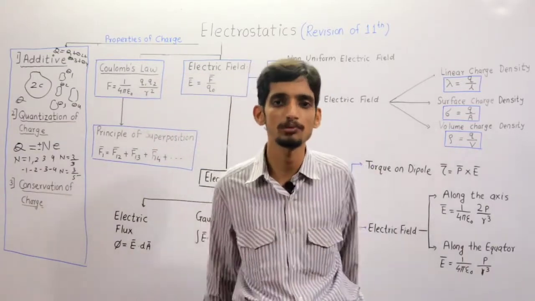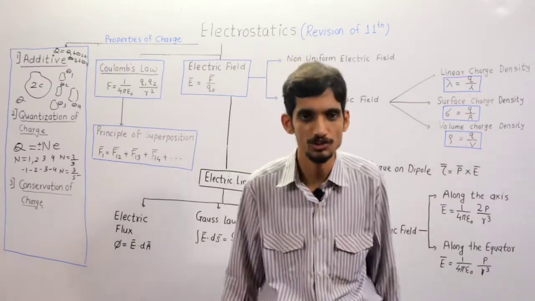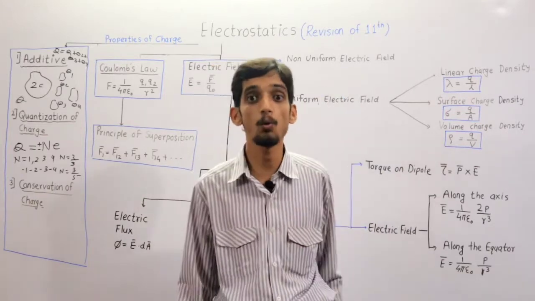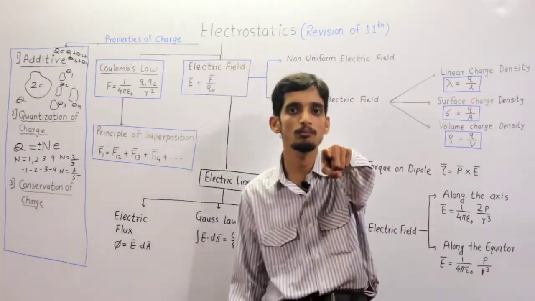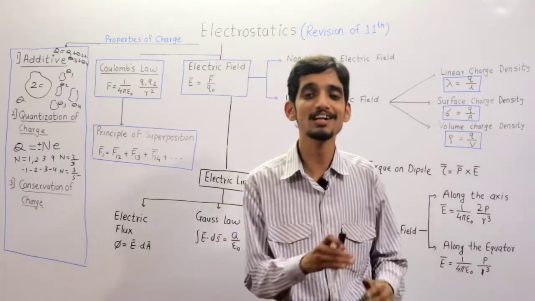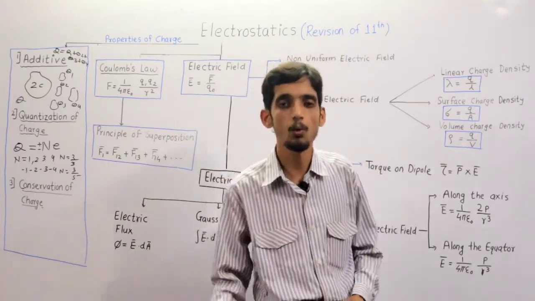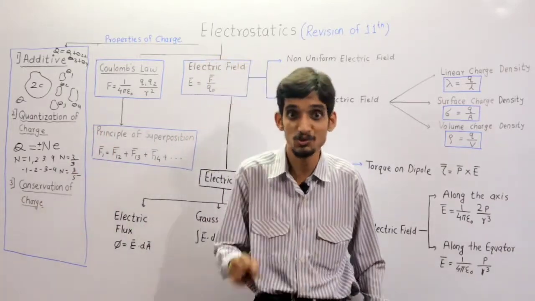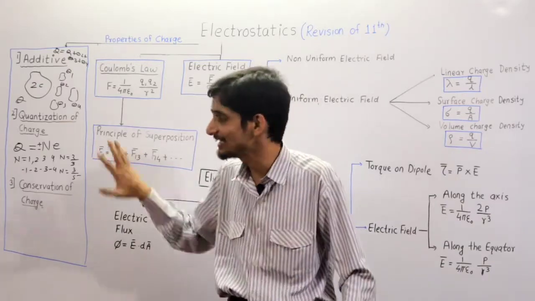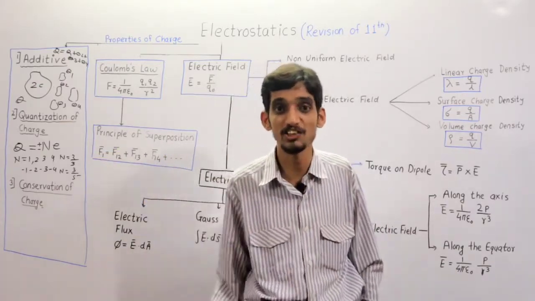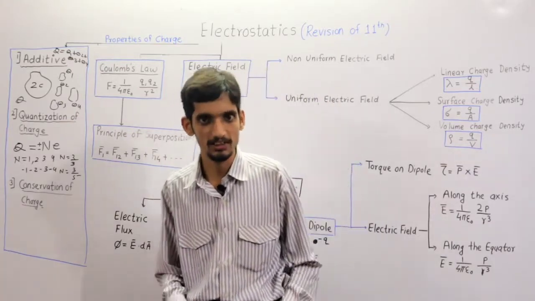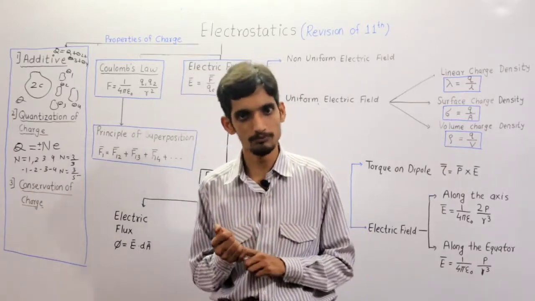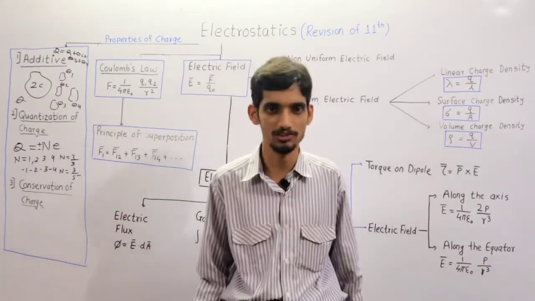Now the third one is conservation of charge. What is meant by conservation of charge? You know the law of conservation of energy. Clear? Charge can neither be created nor destroyed, it can only be transferred from one body to another body. So charge can be transferred. This is also one of the integral properties along with it. Okay, so this is important. This is called conservation of charge. Clear?